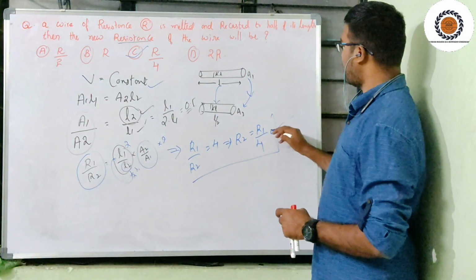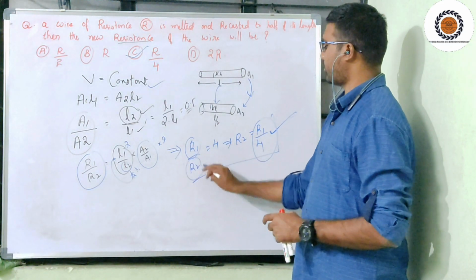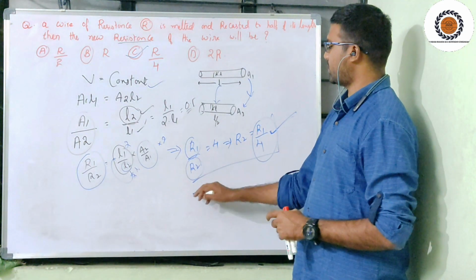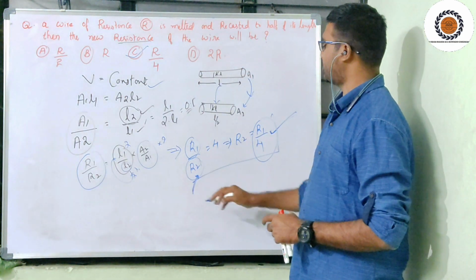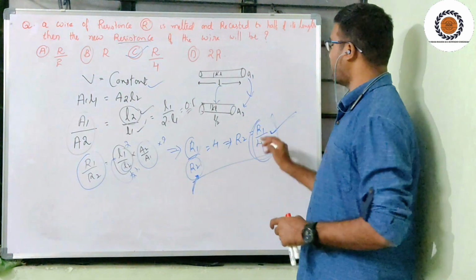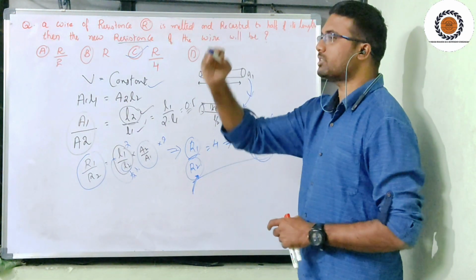After calculations, the resultant resistance after modification is the initial resistance divided by 4. Resistance is reduced because length is reduced.